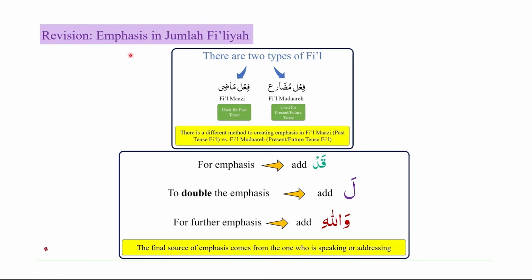Next, we will revise how emphasis is created in jumla fi'liyah. We studied that there are two types of fi'l: mudare and mazi. Fi'l mazi is used for the past tense. Fi'l mudare is used for the present or future tense. We studied that there is a different method to create emphasis in fi'l mazi as compared to fi'l mudare.